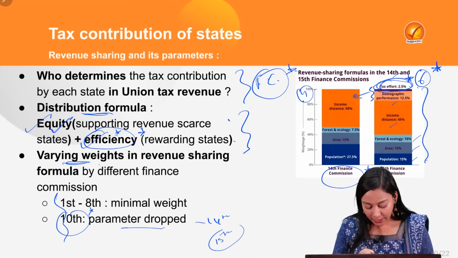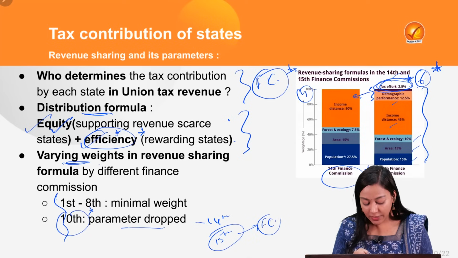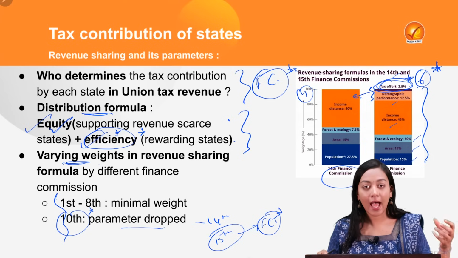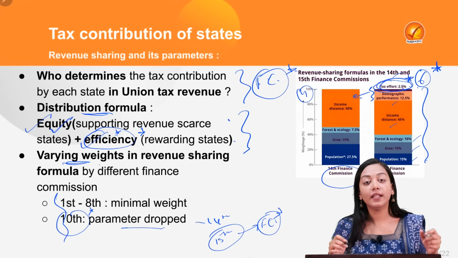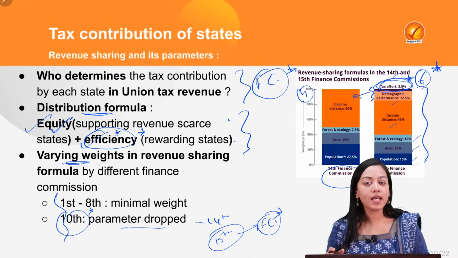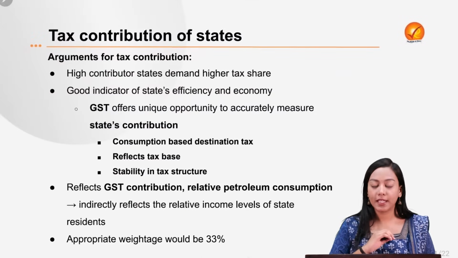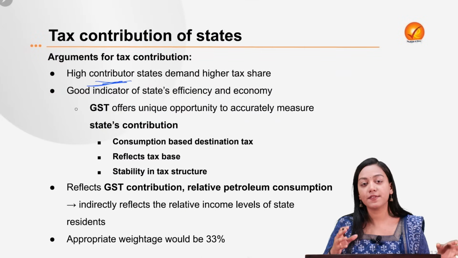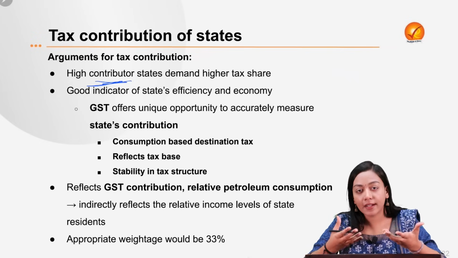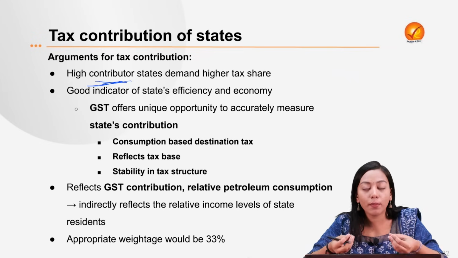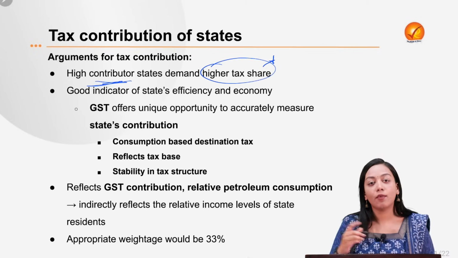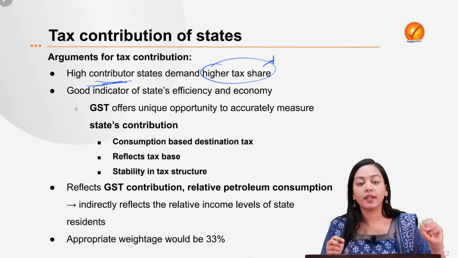And finally, in the 15th Finance Commission, it was reintroduced. And according to the editors, this needs to be revisited and this proportion 2.5 needs to be enlarged as well. So what is the argument for this? The argument that he gives is, first of all, the higher contributor states, the states which are contributing higher in the center's revenue pool by contributing more amount of tax, should definitely be getting higher tax share when the Finance Commission divides the revenue pool.